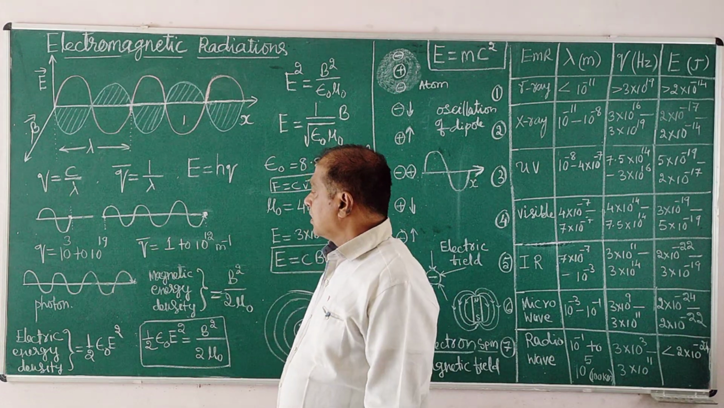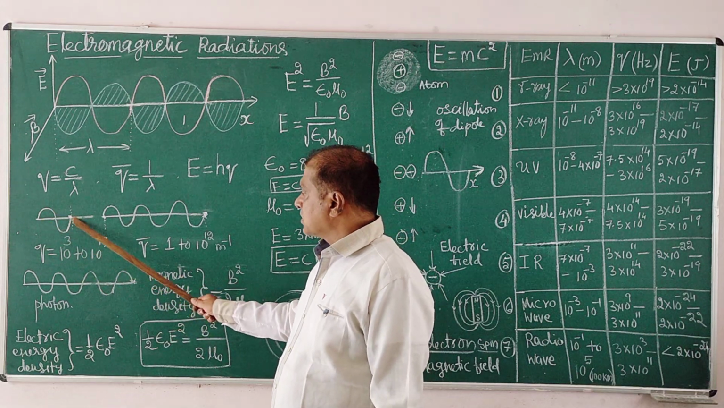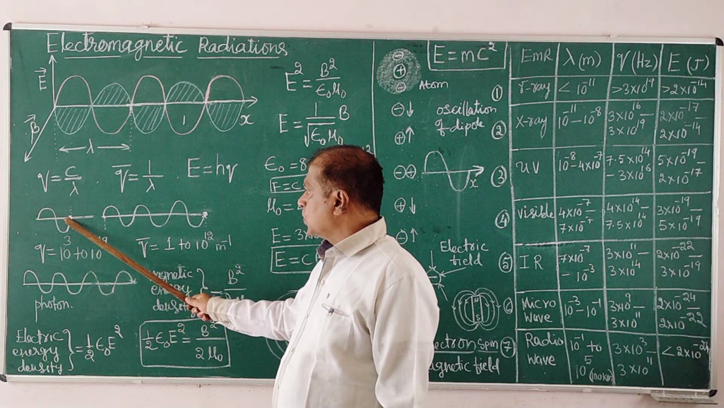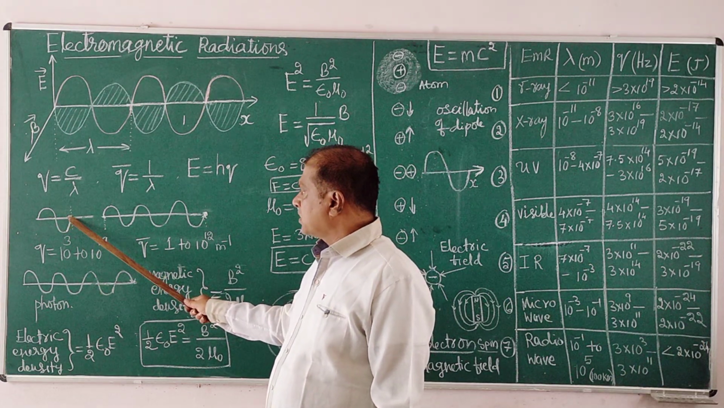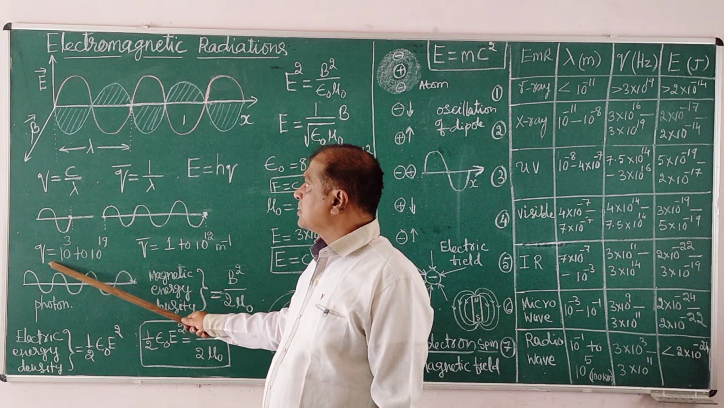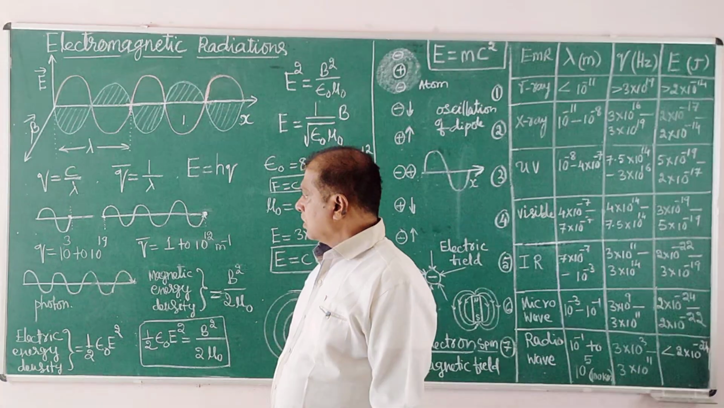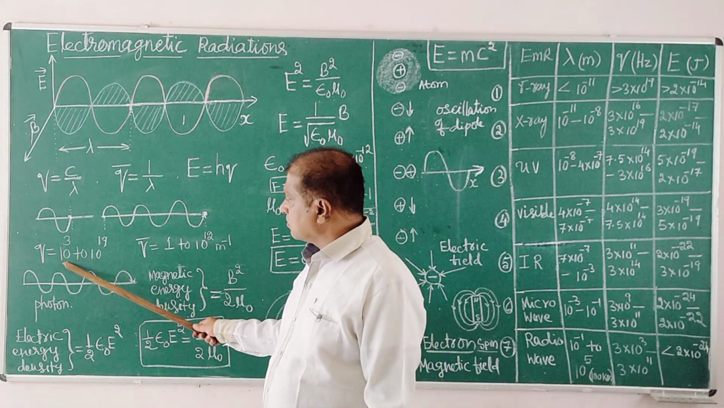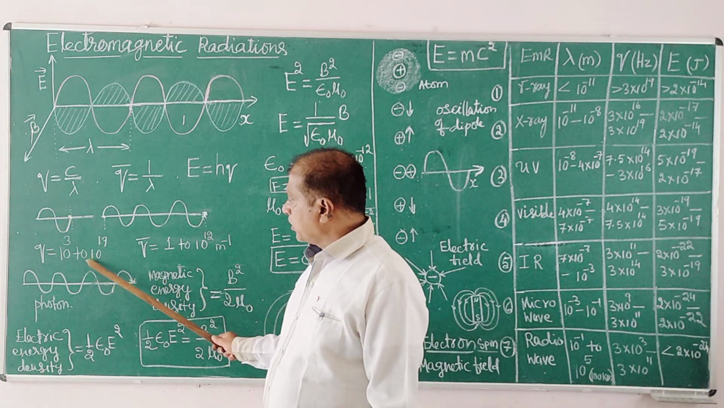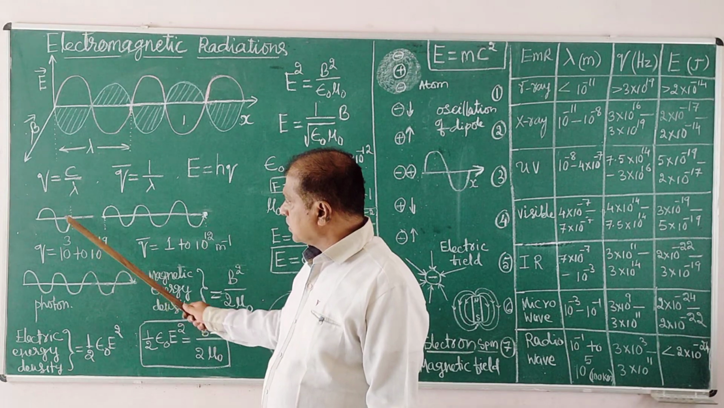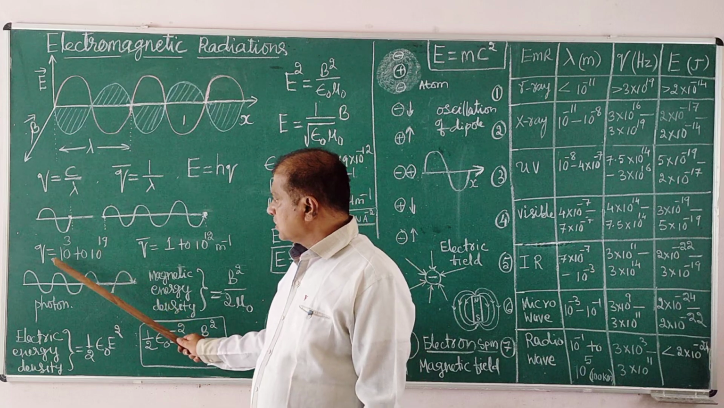What is frequency? Frequency means the number of waves like this passing through this point along the line in 1 second. That is called the frequency of the wave, the frequency of the radiation. It may be 10 to the power of 3 waves passing through this point in 1 second, or 10 to the power of 19 waves passing through this point in 1 second. Large numbers of waves.